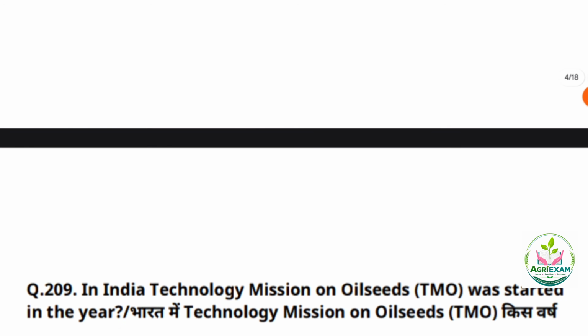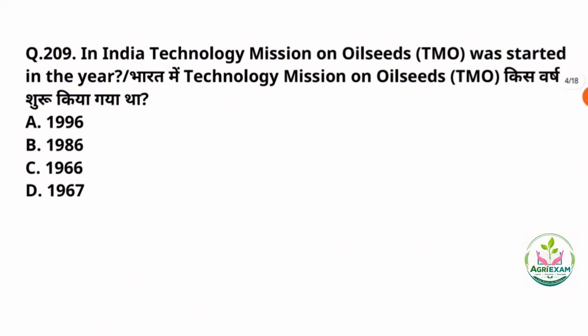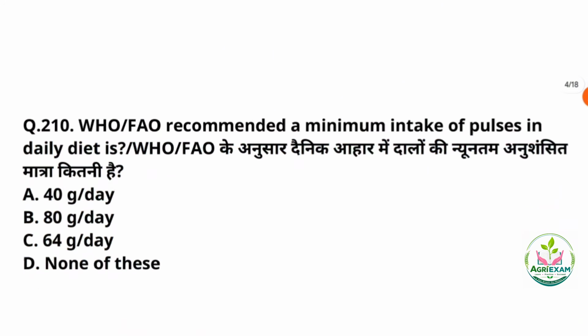Next question number 9. So in India, technology mission on oilseed was started in the year. The correct answer is option number B, that it was started in the year of 1986. Option number B is the correct answer. And this was done to increase the domestic production of edible oils and reduce the dependence on imports. Let's move towards the 10th question.